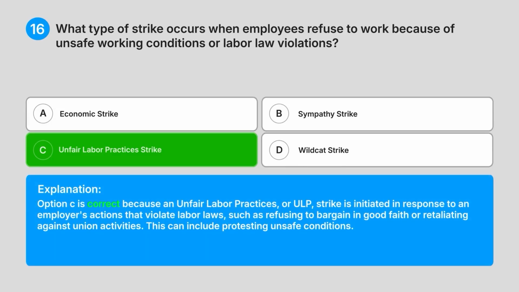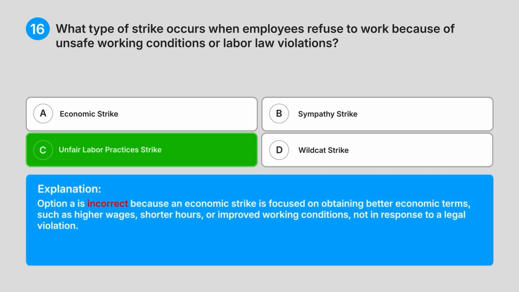Explanation: Option C is correct because an unfair labour practices, or ULP, strike is initiated in response to an employer's actions that violate labour laws, such as refusing to bargain in good faith or retaliating against union activities. This can include protesting unsafe conditions.